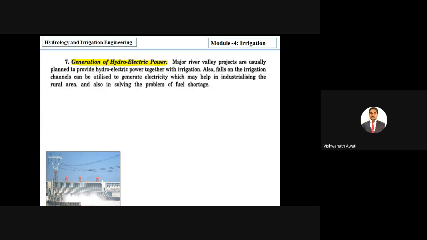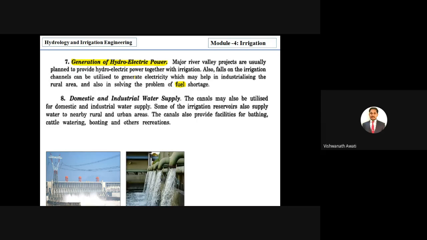Then it will help us become self-sufficient in the energy sector, with less consumption of fuel. Fuel consumption can be reduced by good hydroelectric power generation, and it will help in the commercialization of rural areas and setting up industries there. Due to industrializing the rural areas, the youth will get good job opportunities, and it will help in the total development of the country.